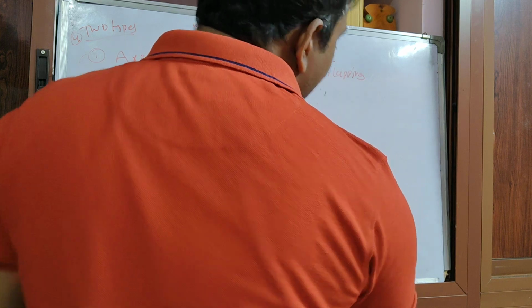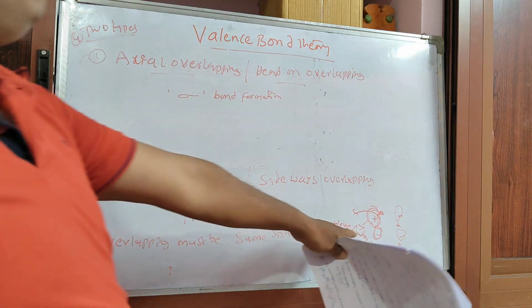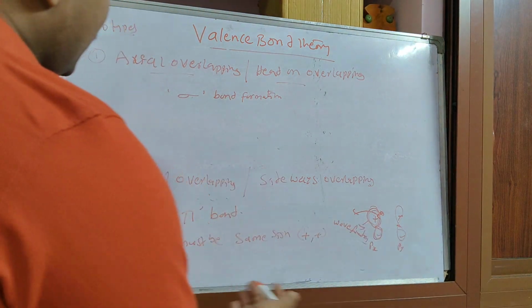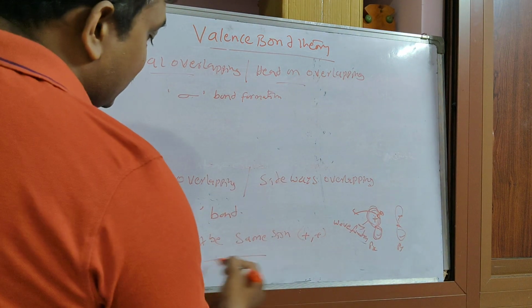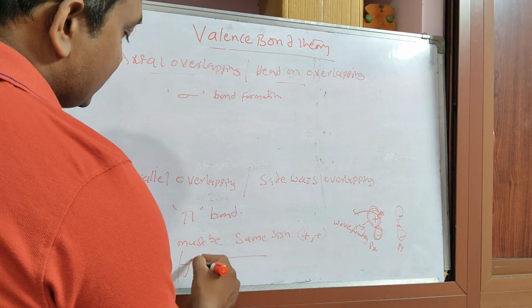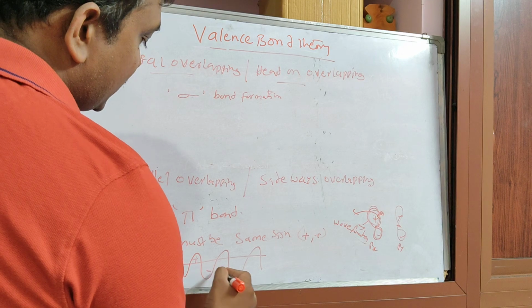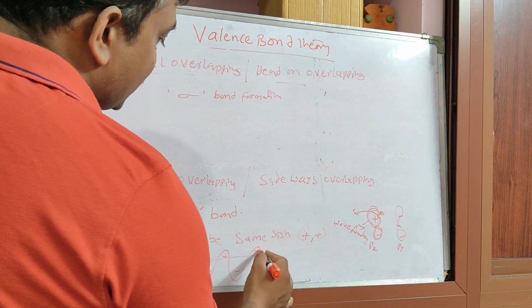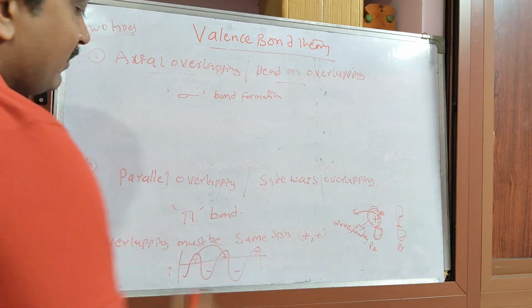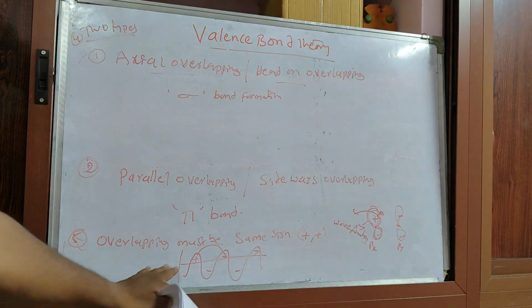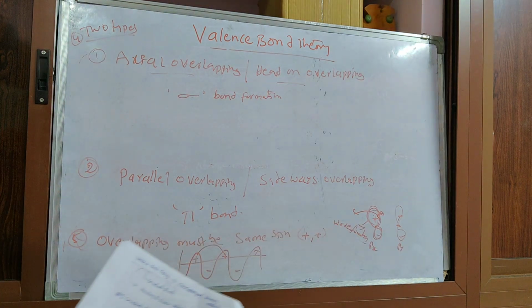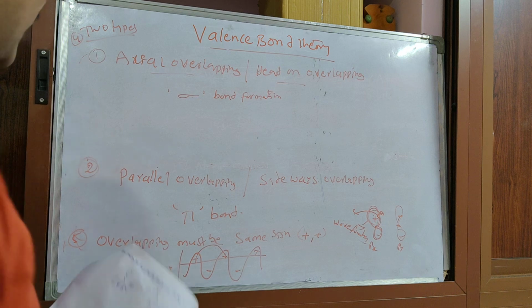In this orbital only the electron will be found. In this case, we have to draw the graph like this. This has a wave function. This has positive, minus, positive, minus, positive. Only these will form the overlapping; it must be in the same sign only. They will overlap.